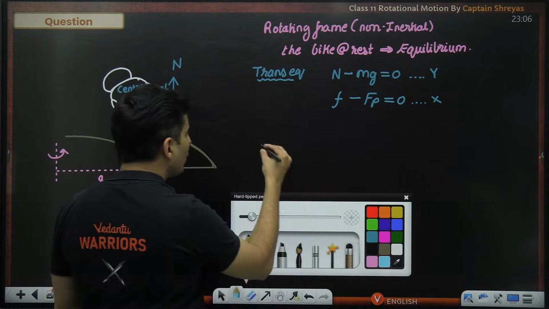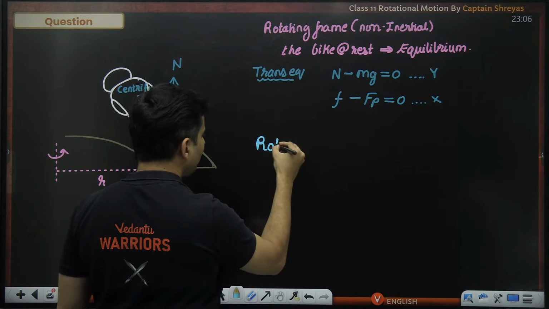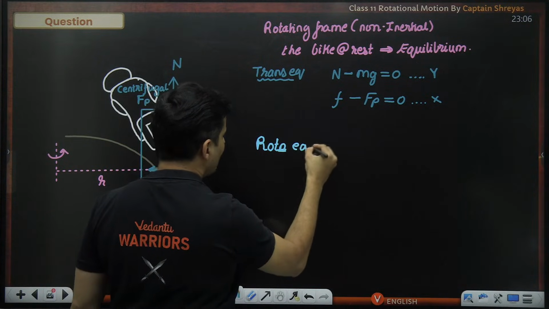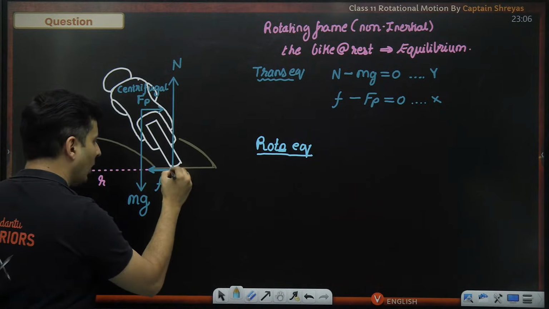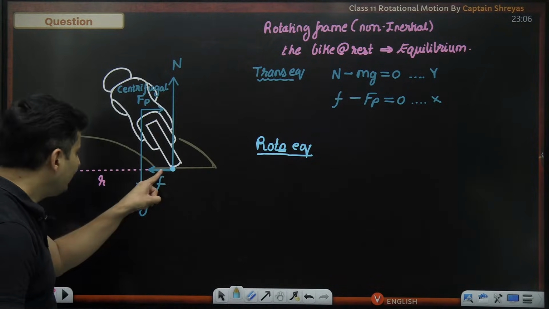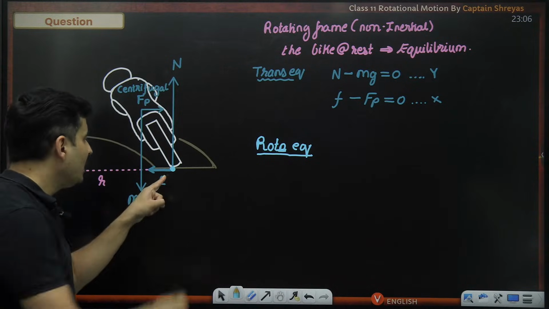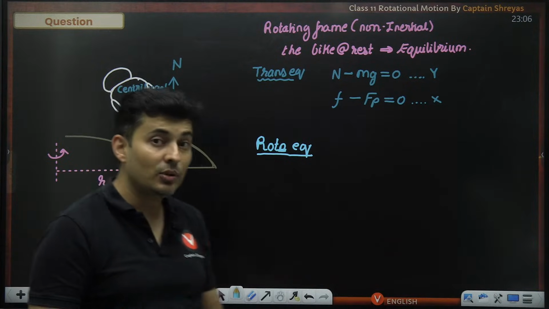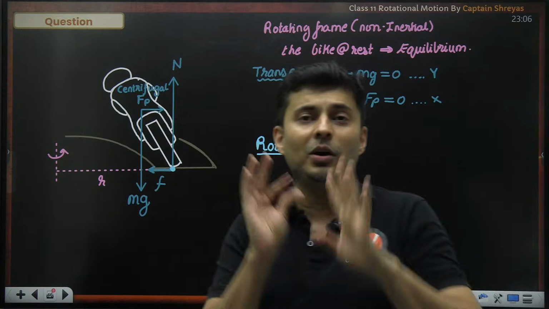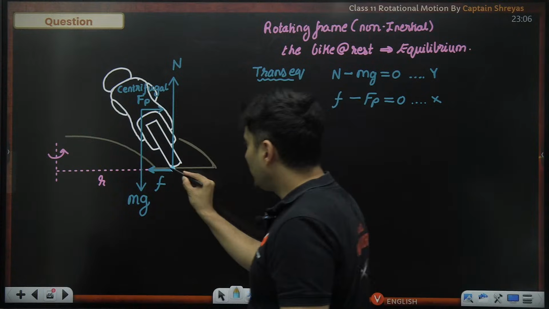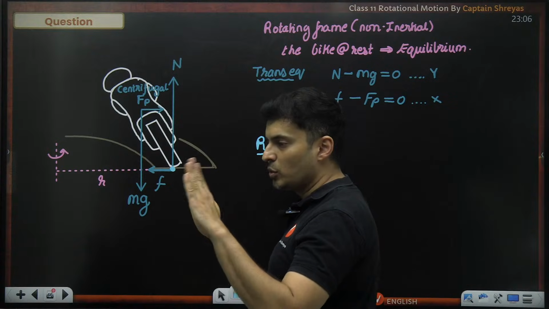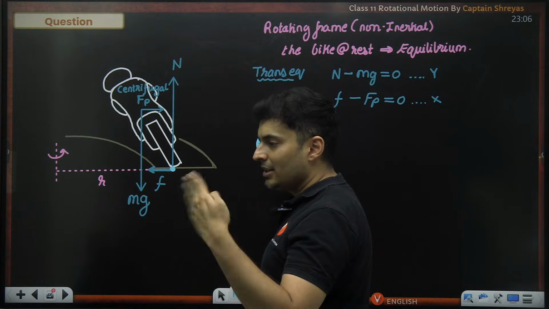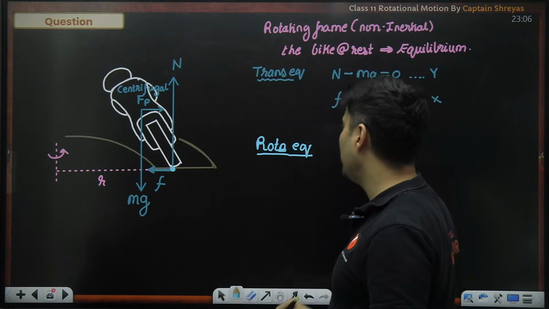But if you take rotational equilibrium, very interesting thing. About this bottommost point, the friction and the normal are passing through the axis. So they can't generate any torque. The friction and the normal are passing through this point about which you can topple or rotate, and they will not create any torque.